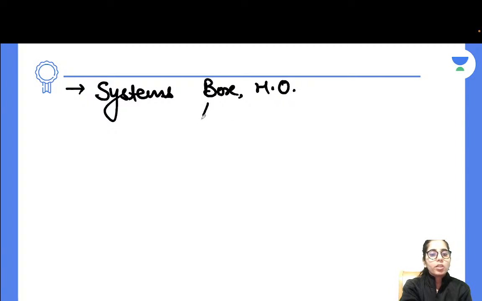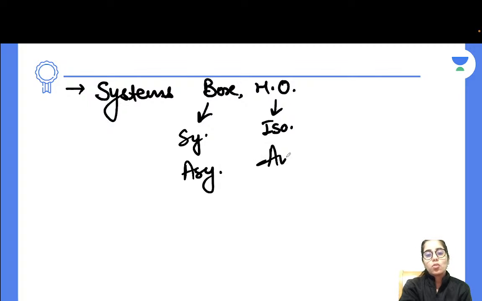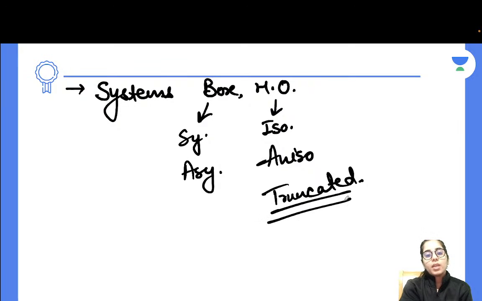In case of box, it can be symmetric or asymmetric. Harmonic oscillator, isotropic and anisotropic. Other than that, the truncated harmonic oscillator or the half harmonic oscillator. Their formulae for the potential expression, wave function expression, and energy expression, all that should be clear.